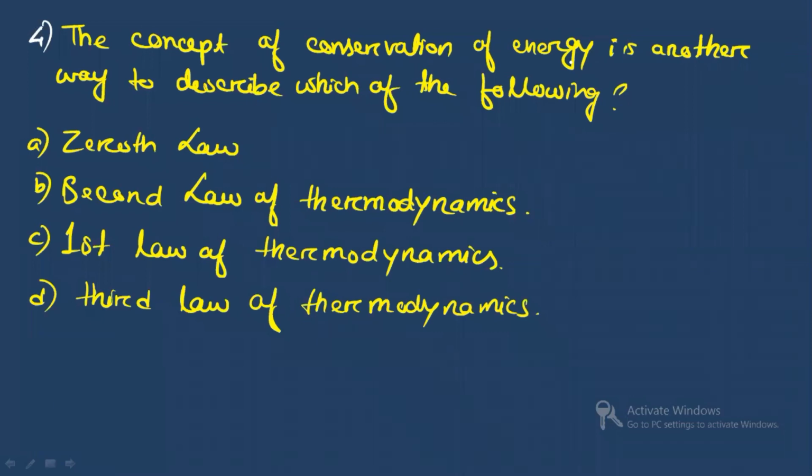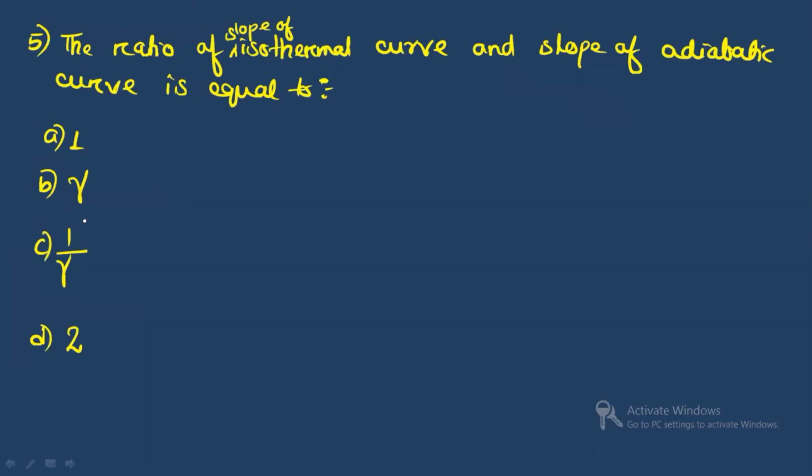Here it is said, the concept of conservation of energy is another way to describe which of the following. So we already have seen, without looking at the options also, you can say the conservation of energy, it is related to what? It is related to the first law of thermodynamics, right? Because the first law of thermodynamics says that energy can neither be created nor destroyed. It can be converted from one form to another. So the concept of conservation of energy, it is another way to describe the first law of thermodynamics.